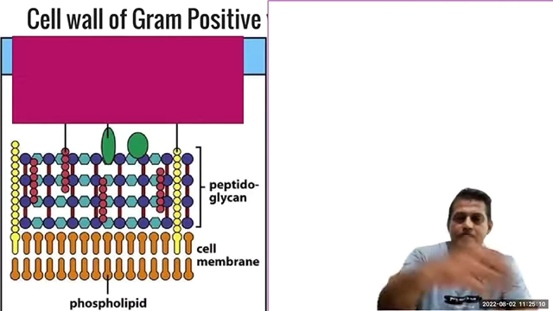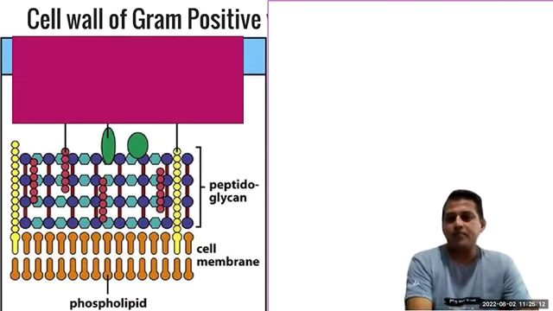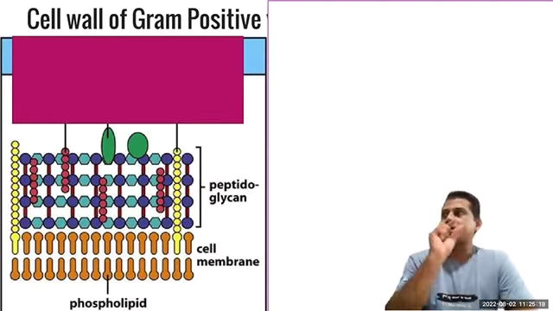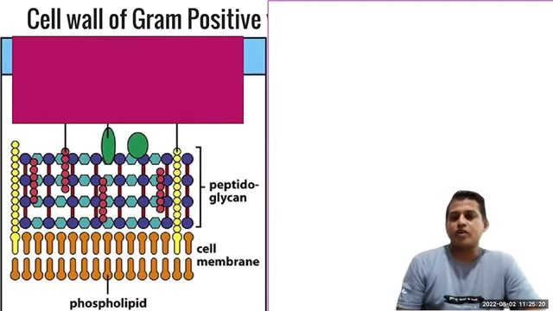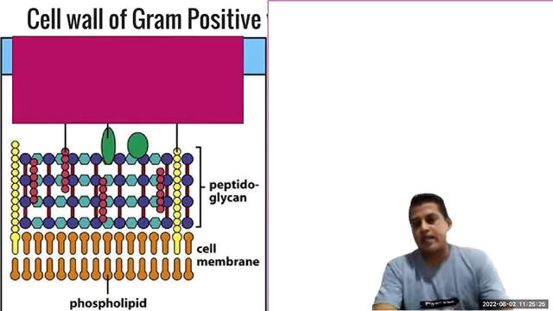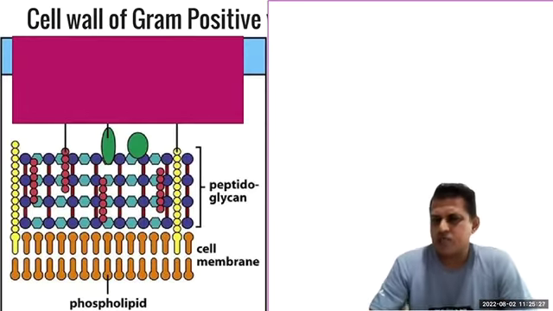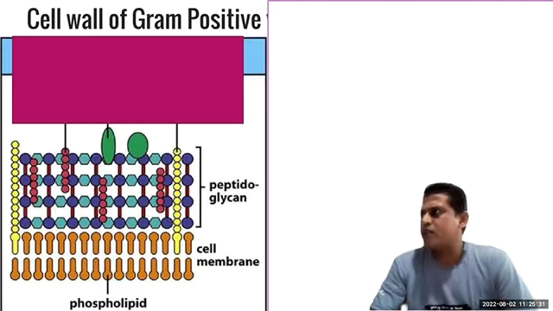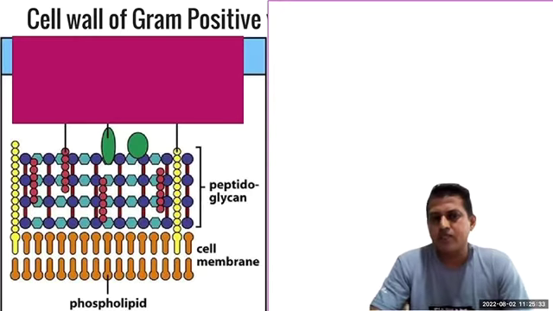Now the cell wall is on top of the cell membrane. And you can see the cell wall is made out of a special molecule called peptidoglycan. Some textbooks still use the old name murein, but peptidoglycan is more common now. The word is very common, peptidoglycan.